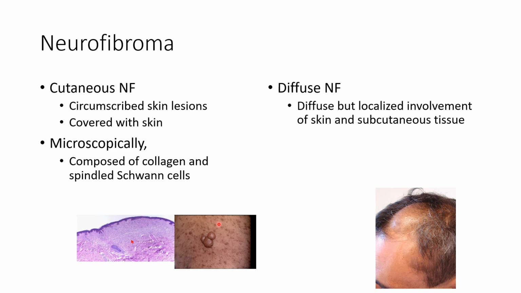Cutaneous neurofibroma are usually circumscribed skin lesions covered with skin, and microscopically it is composed of collagen and spindled Schwann cells in this area around the epidermis, whereas diffuse neurofibroma are diffuse but localized involvement of the skin and subcutaneous tissue, just like in this picture here.